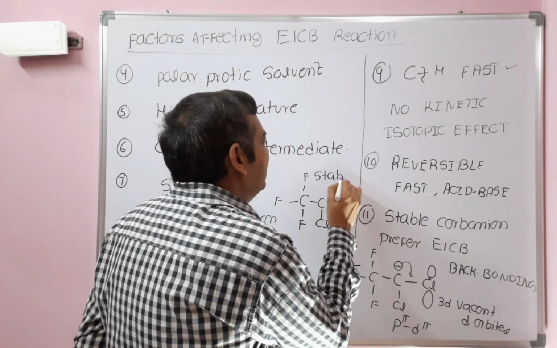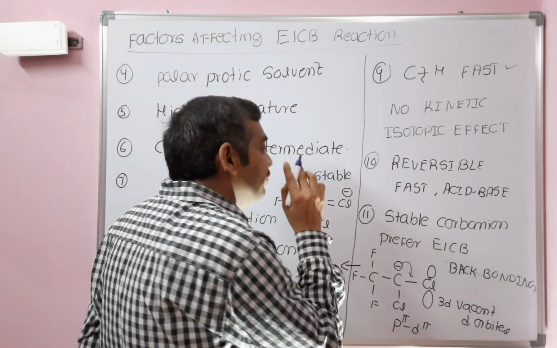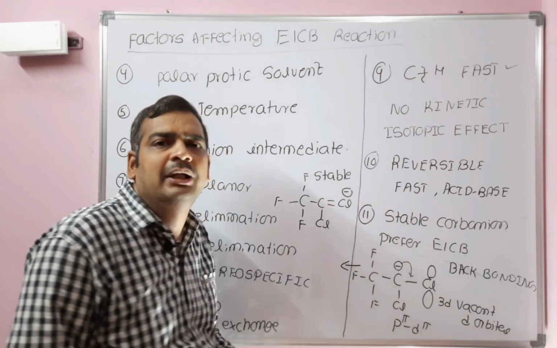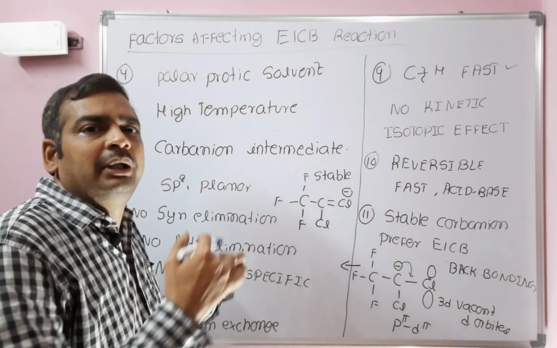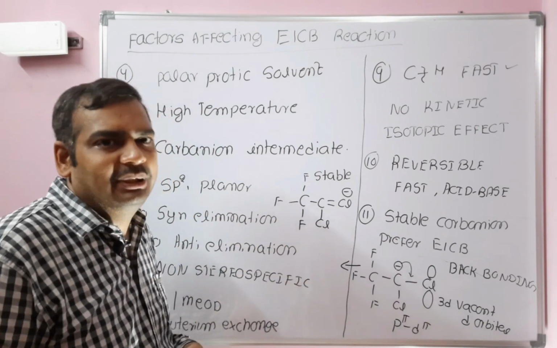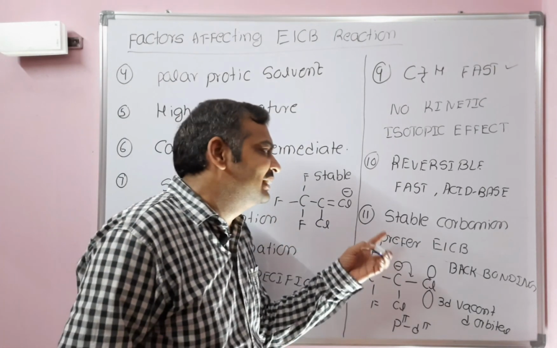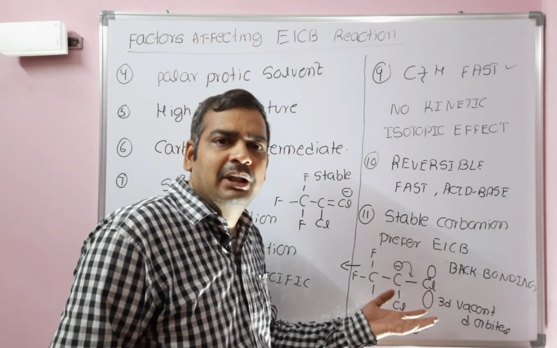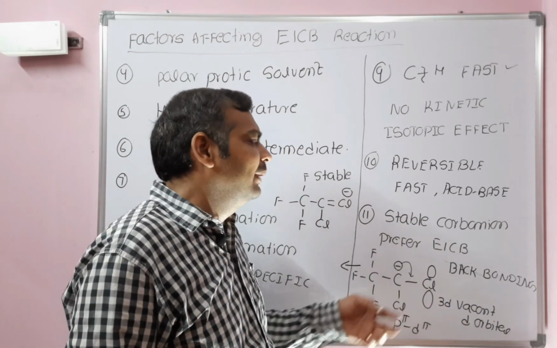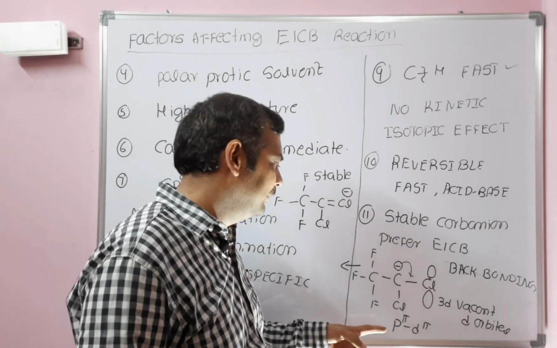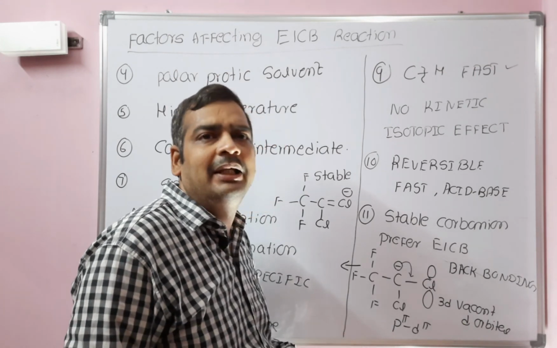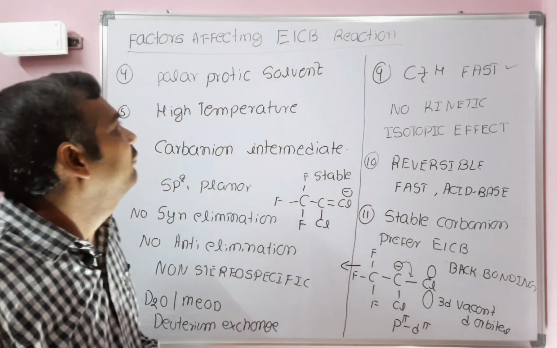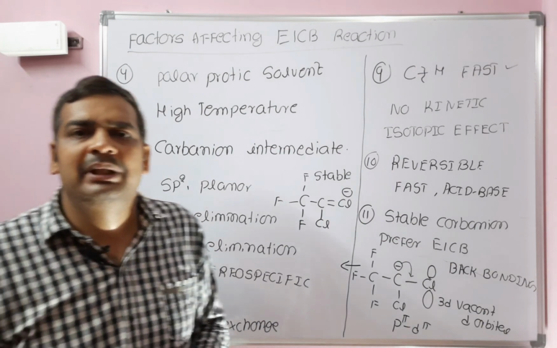The compound which will give a stable carbanion, what is that compound? 1,1-dichloro 2,2,2-trifluoroethane will readily undergo E1CB. The reason is that it forms a stable carbanion. Why is it stable? Because it is forming back bonding, and the type of back bonding is p pi d pi back bonding. So these are the factors that are affecting E1CB reaction.